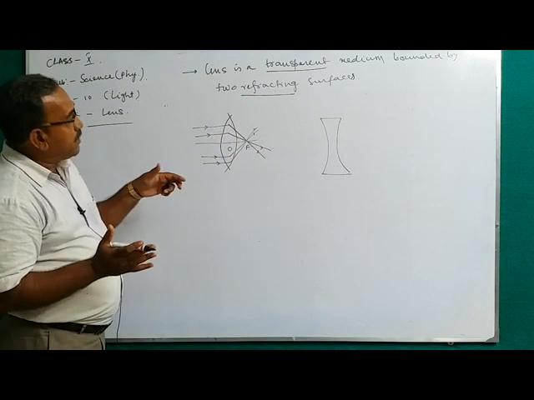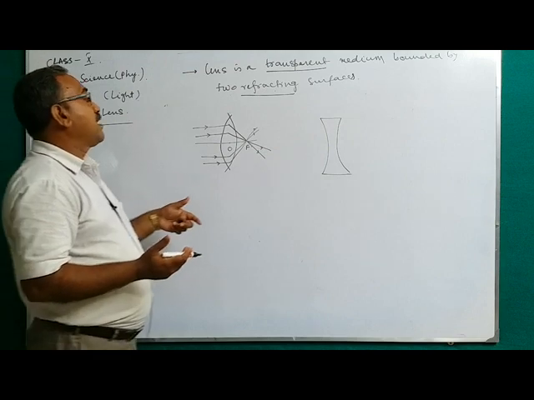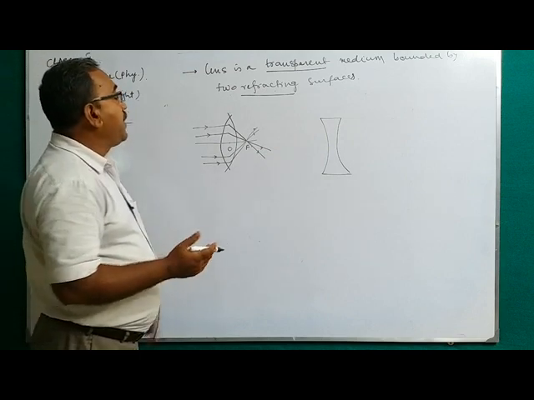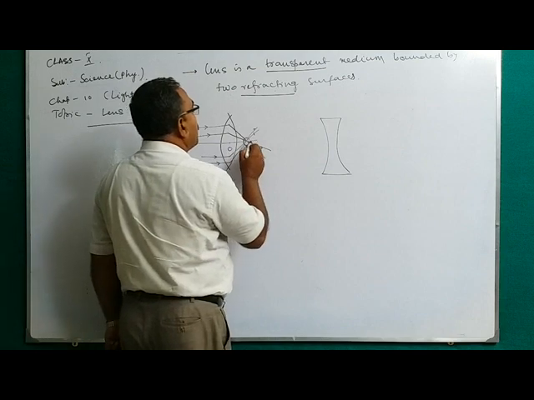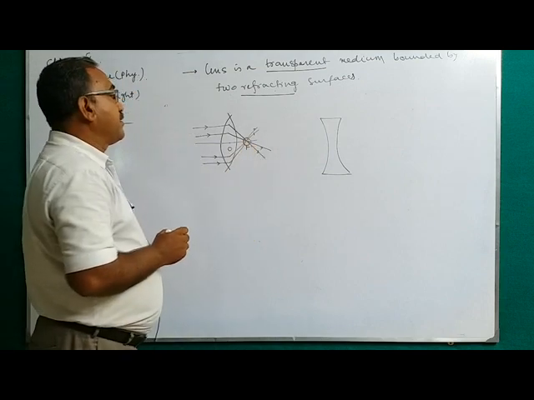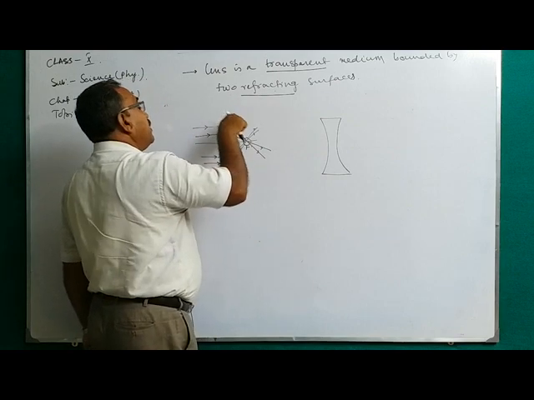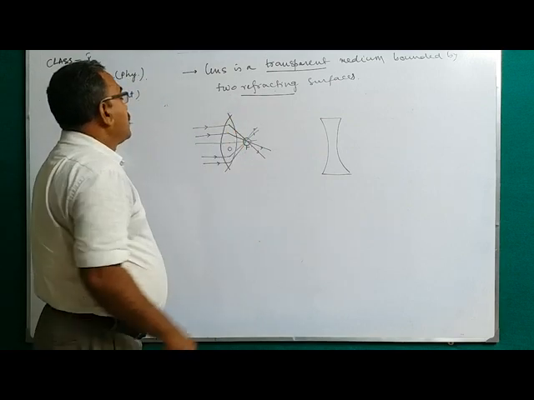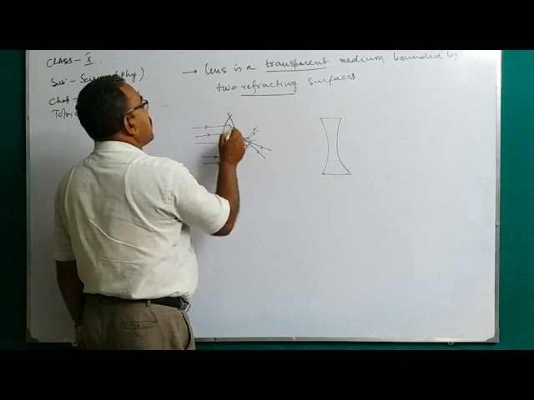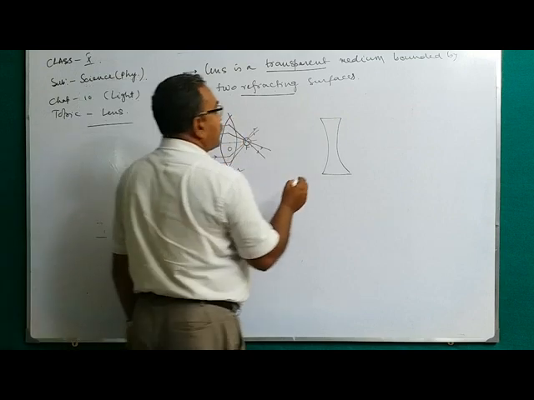After the refraction from the second refracting surface, all rays are made to meet on the principal axis at the focus. So it will converge. So this type of lens is called the converging lens.